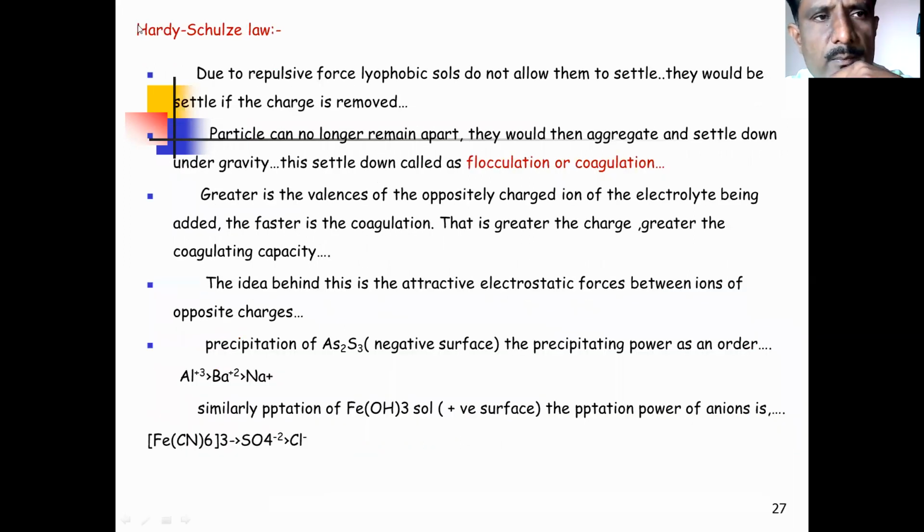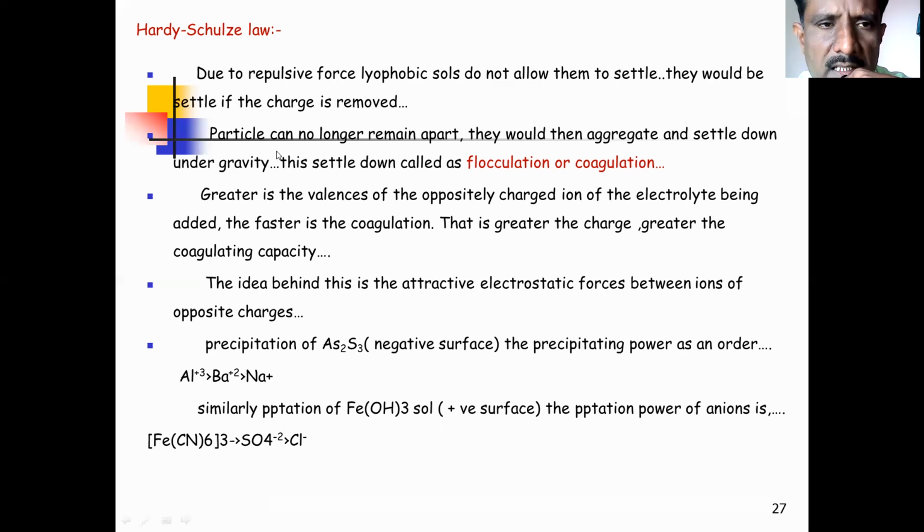Now next point from your syllabus is Hardy-Schulze law. What is meant by Hardy-Schulze law? Due to repulsive force of lyophobic sol, the sols do not allow them to settle. This is nothing but they would settle if the charge is removed. Means if there is an excess amount of charge present in case of lyophobic sol, and due to presence of that excess amount of charged particles, sols cannot be allowed to settle.